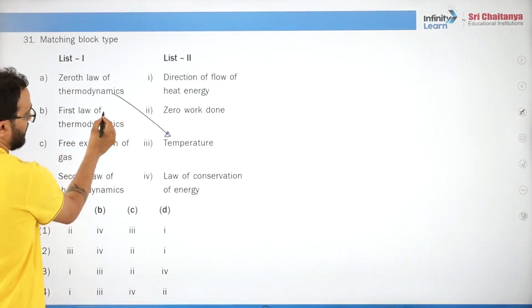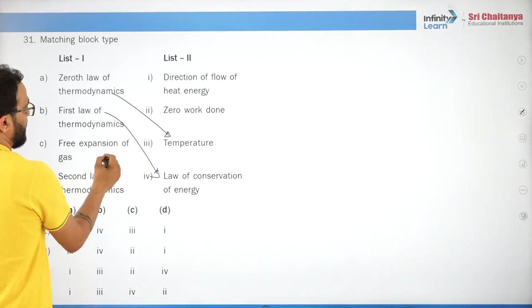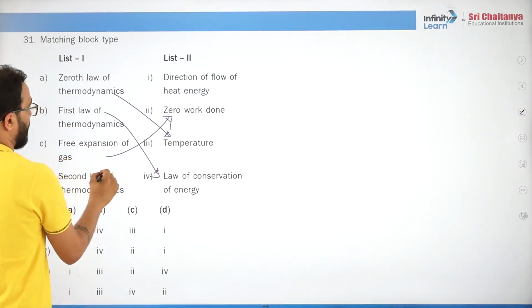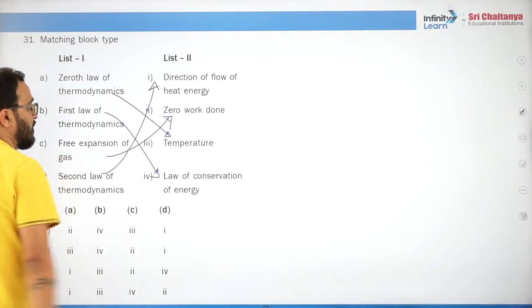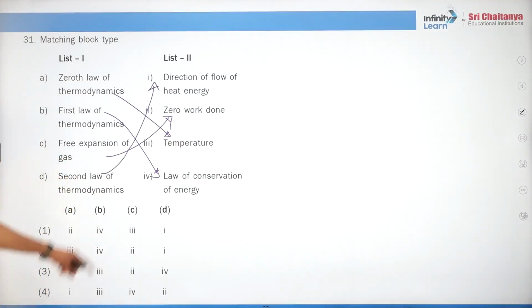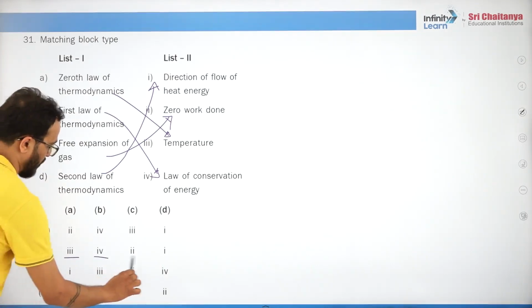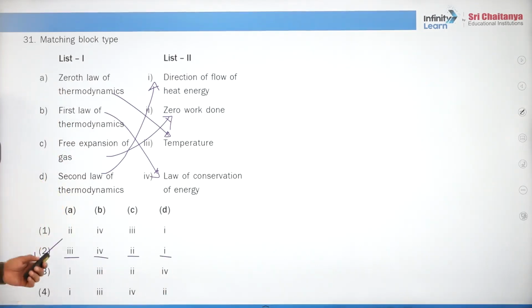First law is always conservation of energy. Free expansion never does any work. Second law is always of direction of heat. Simple. So answer is 3, 4, 2, 1. Second option.